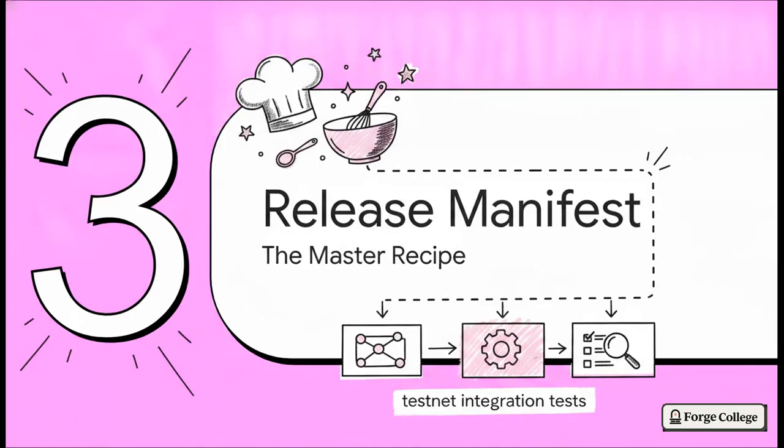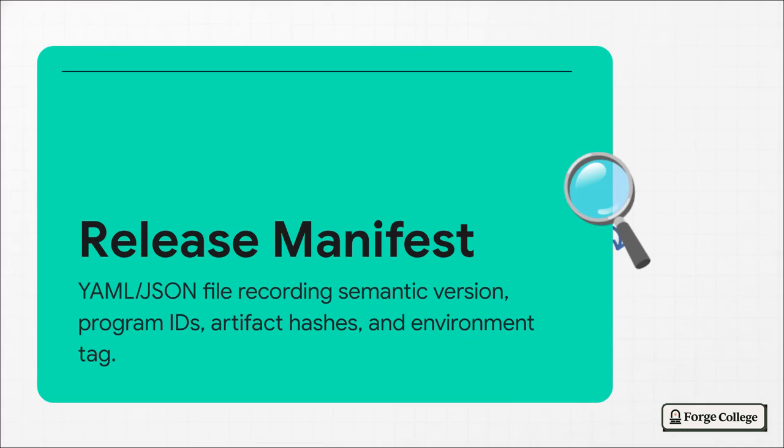This is your master recipe. We've got our kitchen set up, right? Now we need our very first concrete artifact. Enter the release manifest. This is just a YAML or JSON file that gets checked into a release branch, and it records your semantic version, program IDs, build artifact hashes, and the environment tag. It is the absolute single source of truth for a deployment. If something breaks on mainnet, this manifest gives you exact reproducibility and perfectly safe rollbacks.